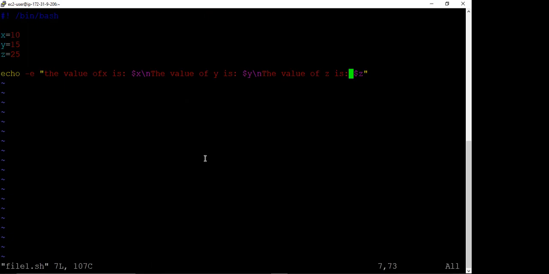Now suppose we want to have addition. In order to have addition, suppose you want to find the value of x plus y, or suppose you want to find the value of x minus y.